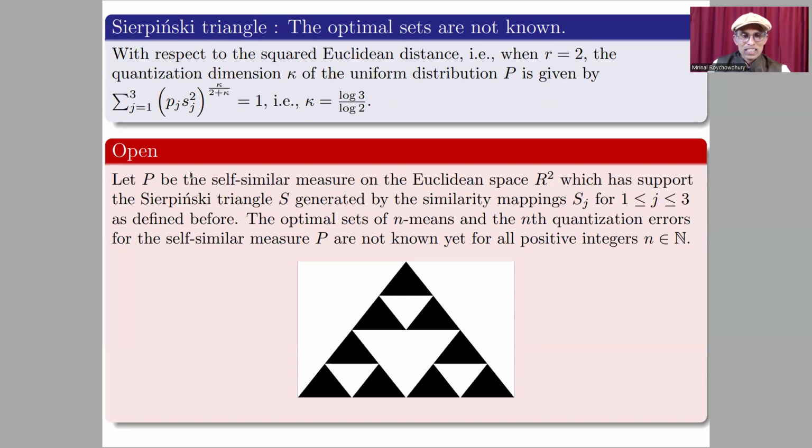But there is an open problem. Let P be the self-similar measure on the Euclidean space R square, which has support the Sierpinski triangle generated by the similarity mappings Sj, that is S1, S2, S3, as defined here. The optimal sets of n means and the nth quantization errors for the self-similar measure P are not known yet for all positive integers n.